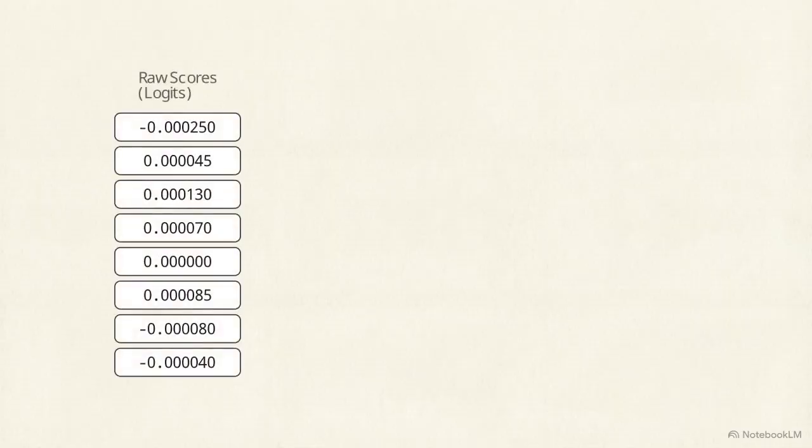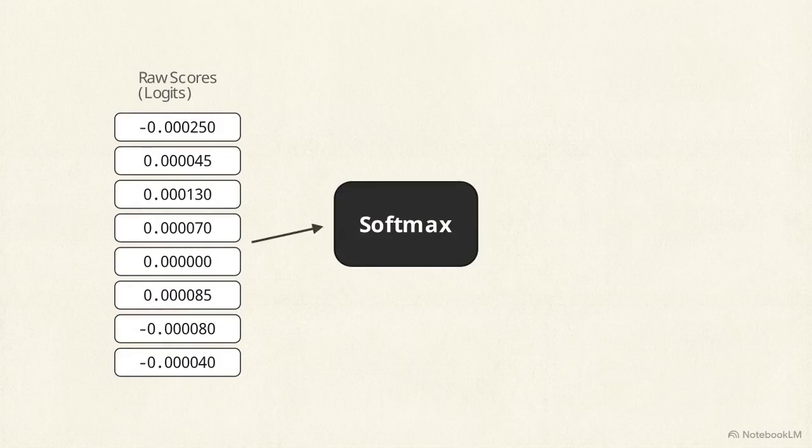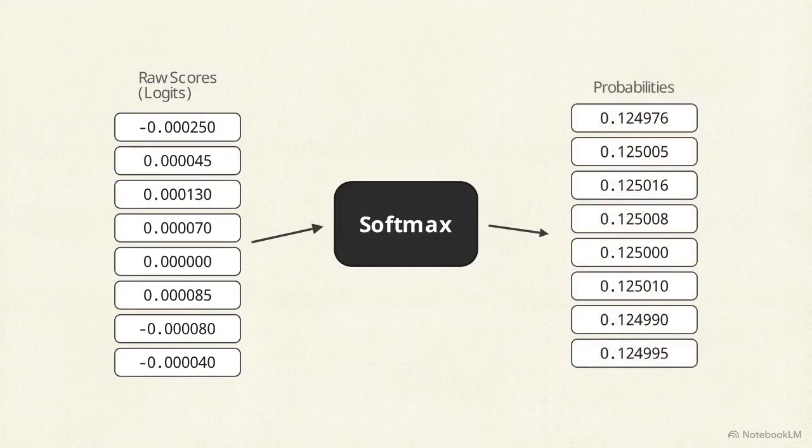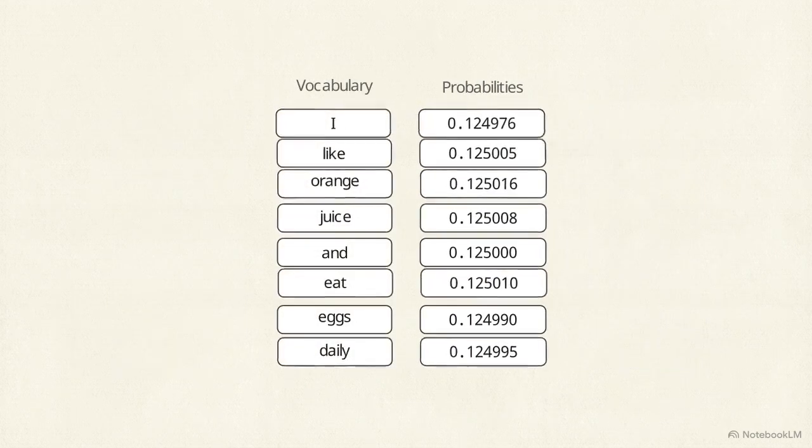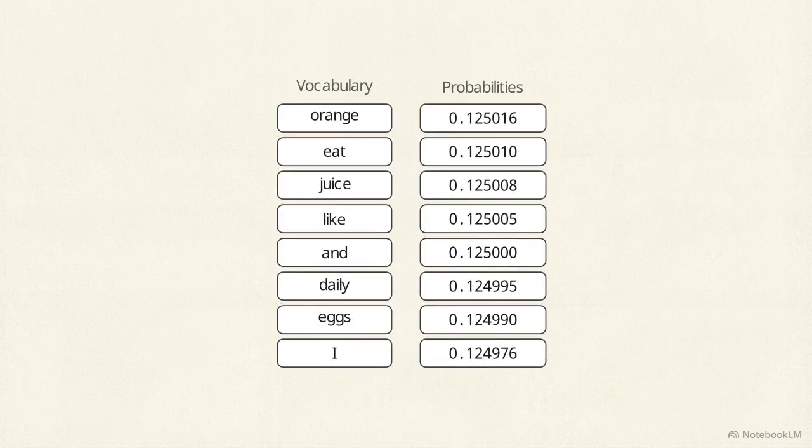This diagram shows the dense score vector passing through a mathematical node labeled softmax. Softmax converts raw scores into a normalized probability distribution, ensuring all outputs sum precisely to 1.0. The result is a strict ranking. Every word in the vocabulary receives a specific probability, quantifying its likelihood of being the correct center word.